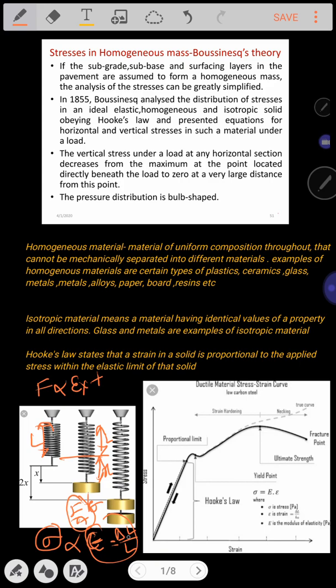Delta L is nothing but, what is delta L? Delta L is L minus L plus X, divided by L. What are you going to get? L plus L minus L will be getting minus X upon L. What is the extension of this particular spring? X. With respect to the original length, what is the extension of this particular spring? X. This is called a strain developed due to the force applied.